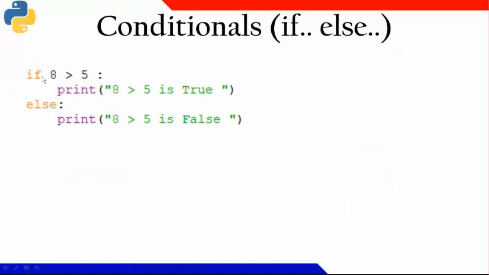Now you see here, if I'm writing if 8 is greater than 5, then I have to give the colon symbol, and automatically after pressing enter, the cursor will start blinking from here, and I can start writing the print statement. Similarly, if I put my enter at the end of the right bracket, it will start blinking here. If I want to start from here, I have to give a backspace or an arrow key to come back. And after a colon, if I put an enter key, again it will be properly indented, and I can start writing.